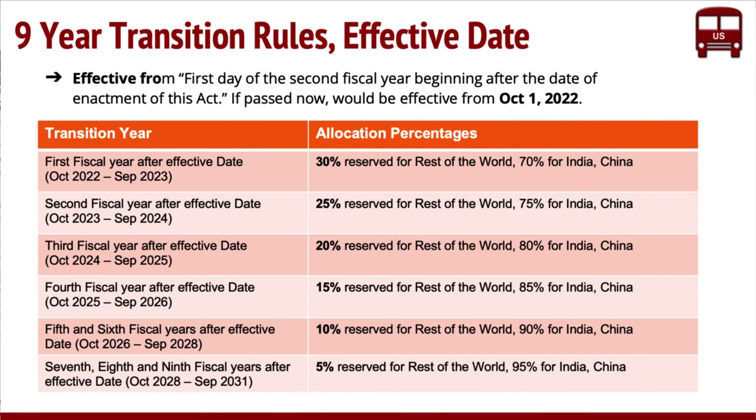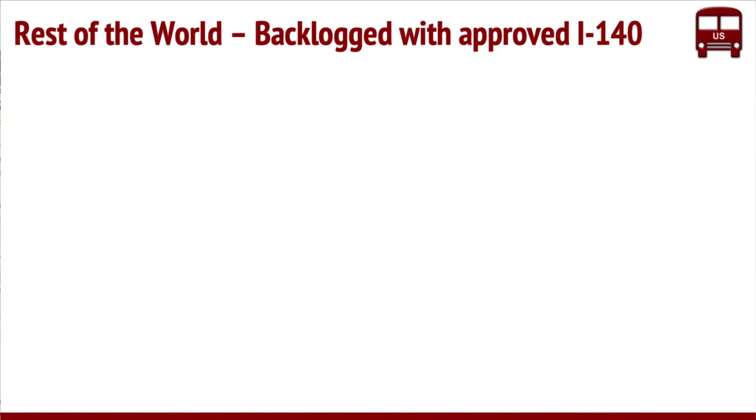So as you can see, in the first year, there'll be 30% reserved for rest of the world and 70% for large countries like India and China, right? That's basically open, unreserved, we call them, right? And the second year, it'll be 25%, 30 at 20, and so on and so forth, right? And in the last years, when you go to 7, 8, and 9, it's going to be 5%. So, this is a table. Nothing has changed here. This is what was there in the past, and it's just a replication of what was in the last year's bill.